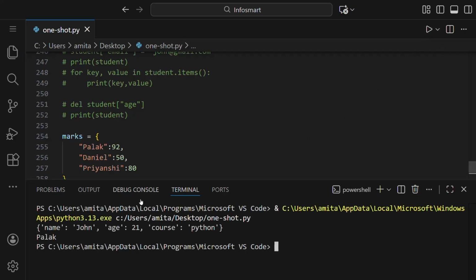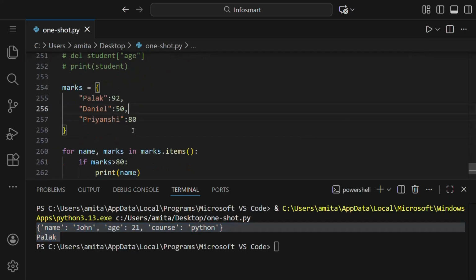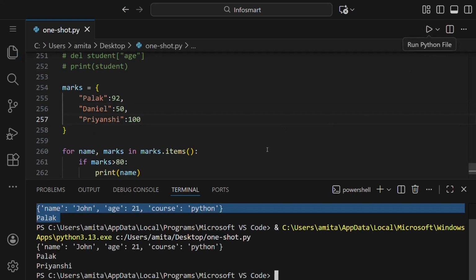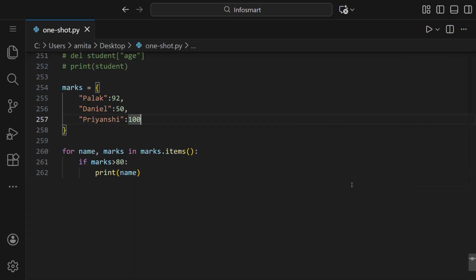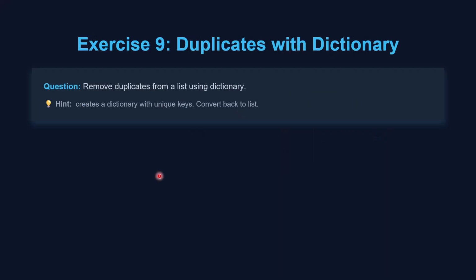So if we run this, you can see we got Palak because she got more than 80, and no other child got more than 80. If we say this student got 100, and then run this, you can see we got both the names, Palak and Priyanshi. Alright, so now let us see the next question.